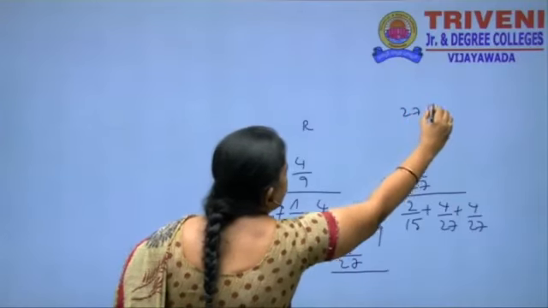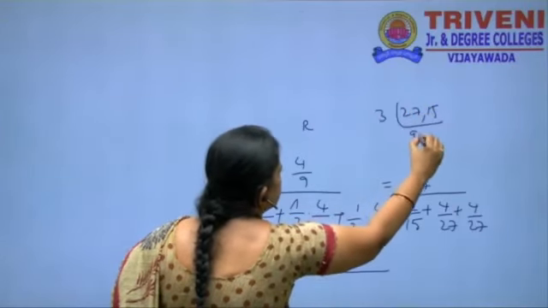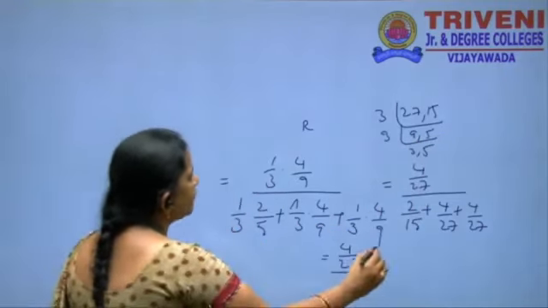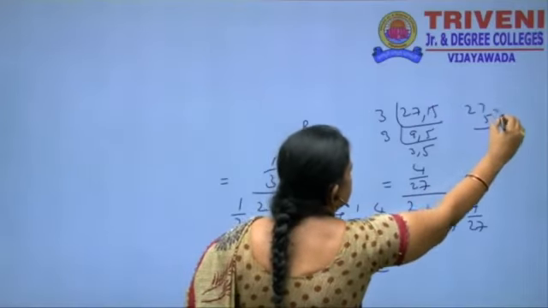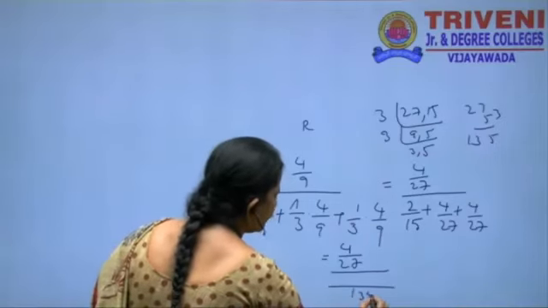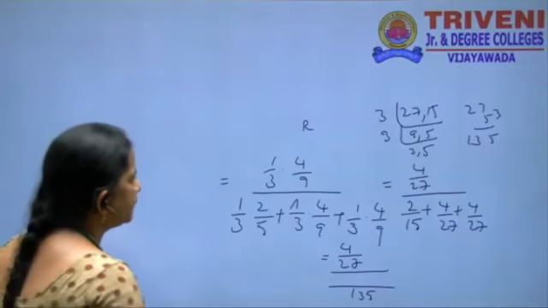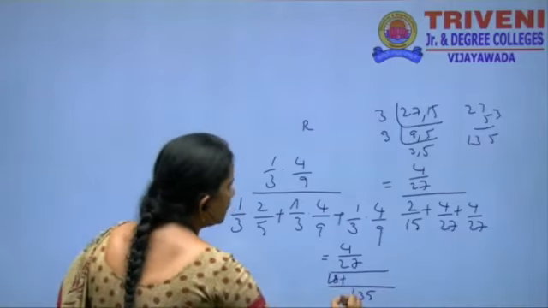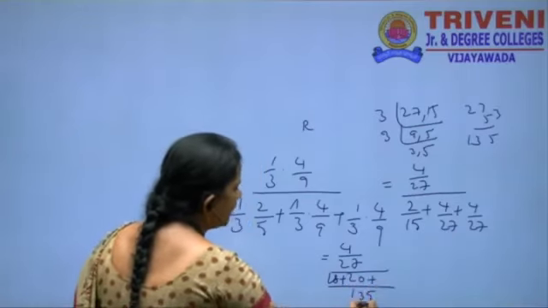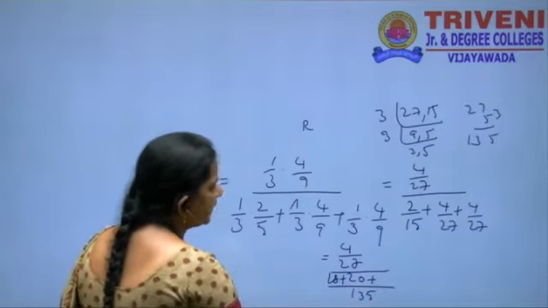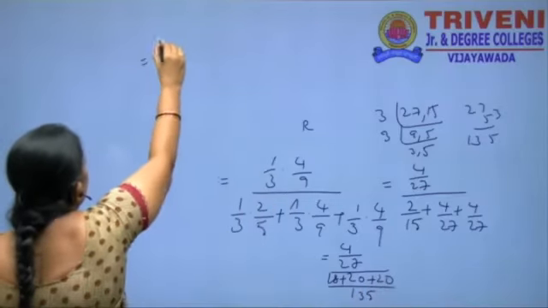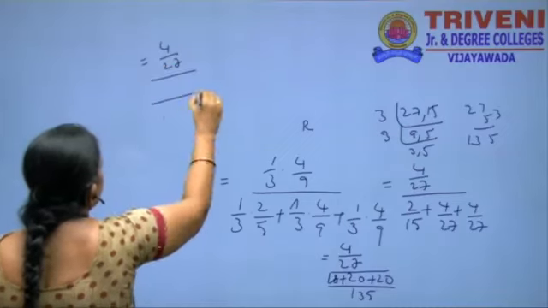The LCM of 27 and 15 is 135. 135 by 15 is 9, 9 twos are 18. 135 by 27 is 5, 5 into 4 is 20. So we get 4 by 27 over the sum, with 135 as the common denominator.